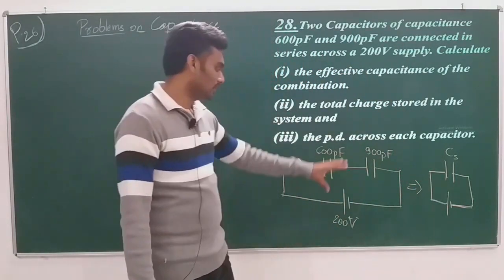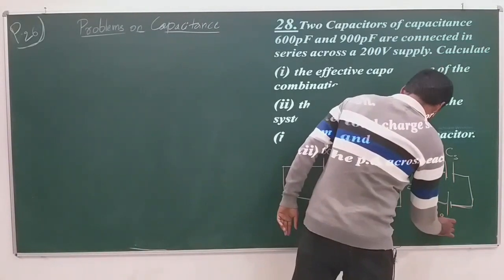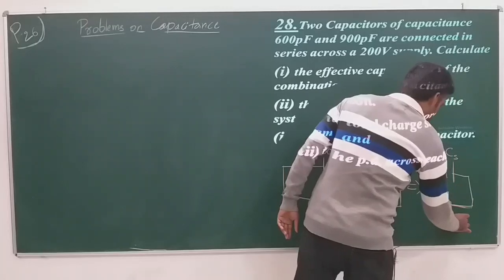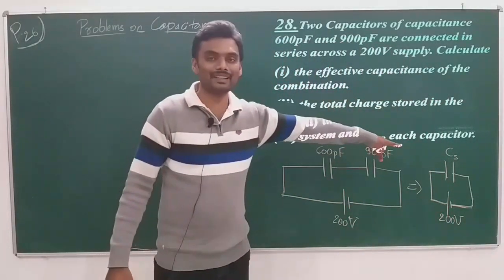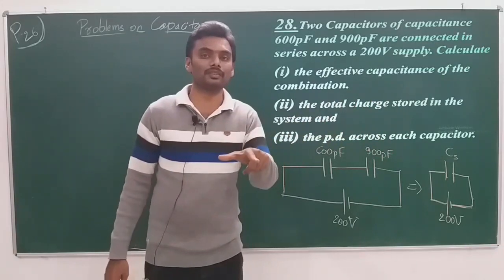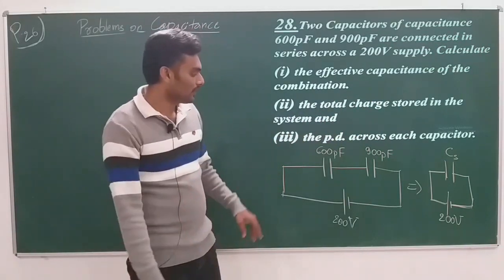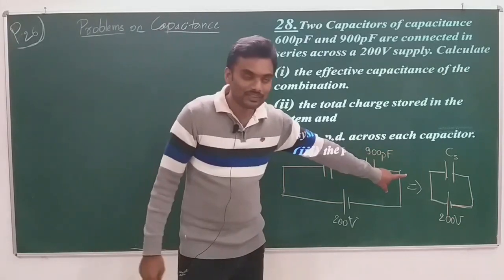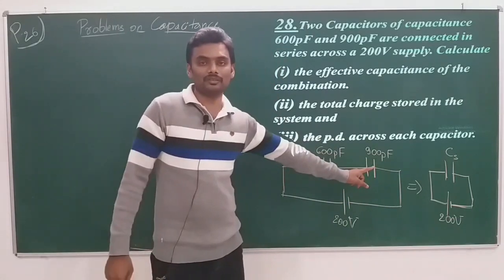Okay, effective one. So you'll have CS with you, and you have a 200 volt potential difference connected. V is there, C is there, get Q, QS. QS has to be found. That's it, easy. And then that QS is equal to Q1 is equal to Q2 because it is a series combination.